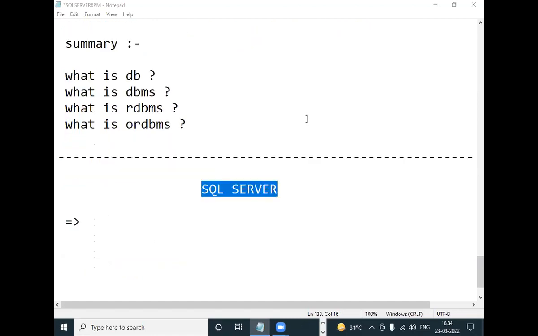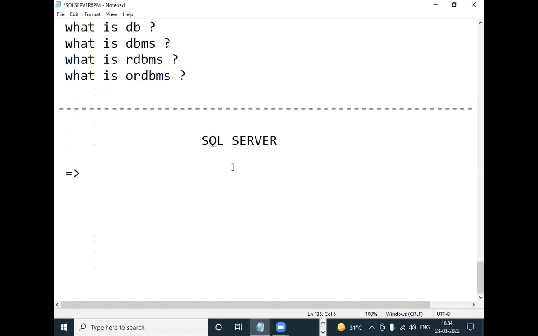You are all saying query language, but be clear. SQL Server is different. SQL is different.